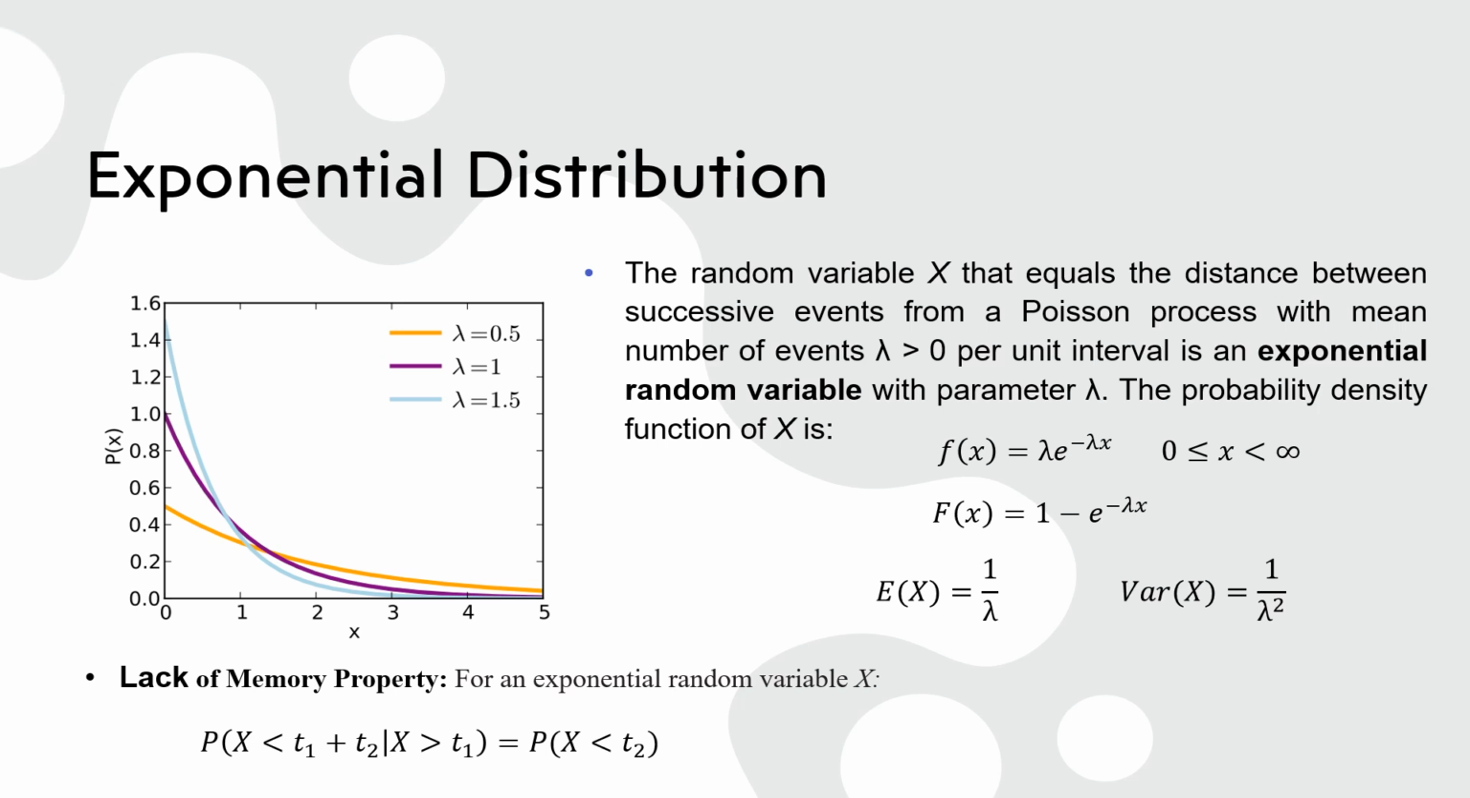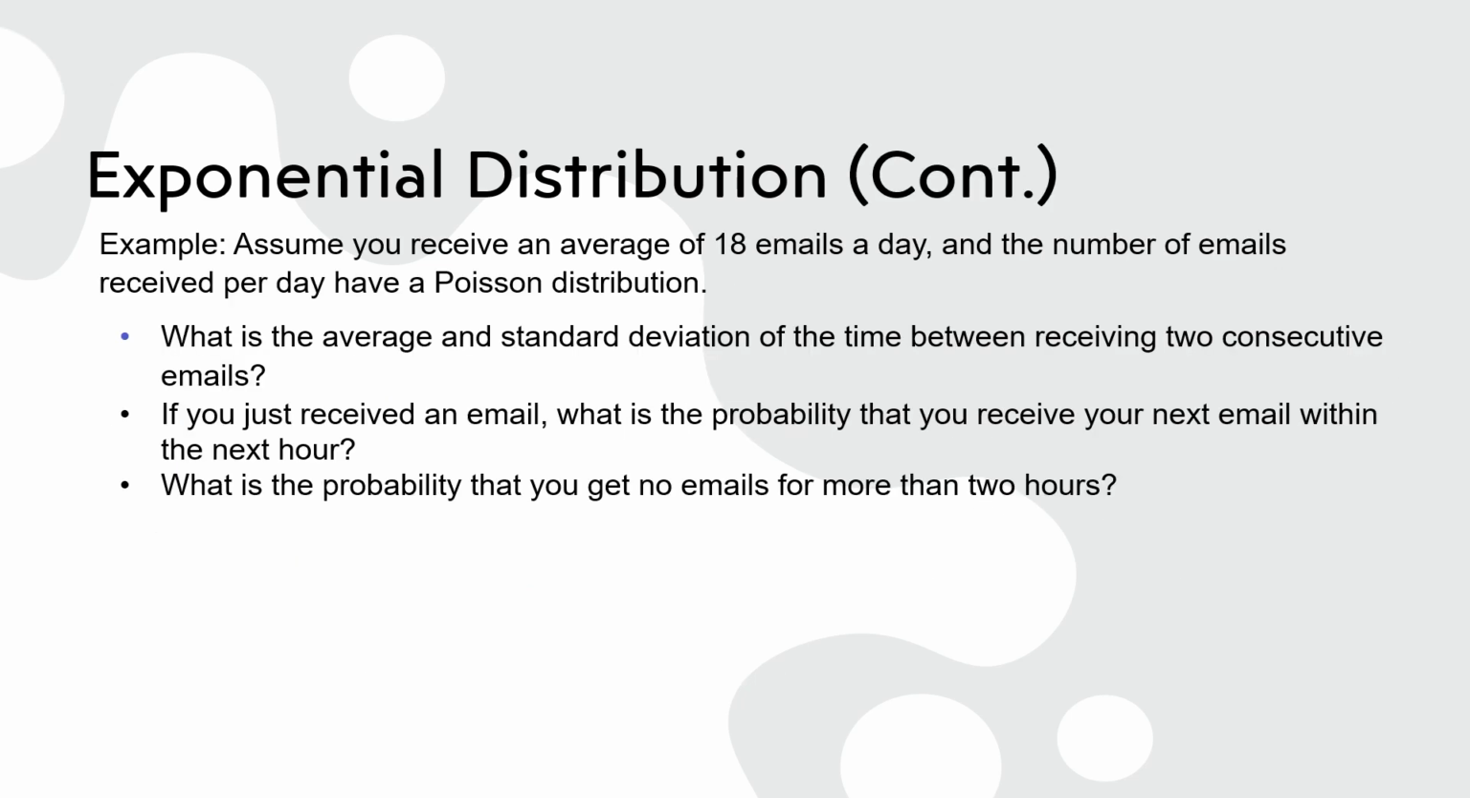As a practical example, imagine you are waiting for a bus, and the time between buses is modeled as an exponential random variable. If you've already waited 10 minutes but the bus hasn't arrived yet, the probability that you'll have to wait another 5 minutes is exactly the same as if you had just arrived at the bus stop and started waiting. Let's go over an example together.